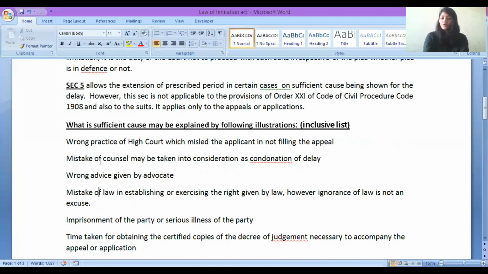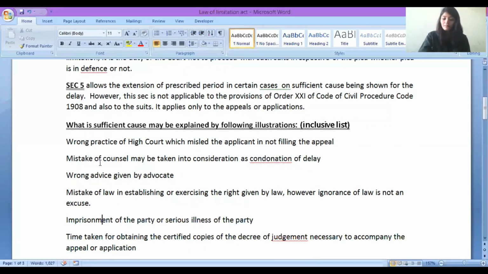Okay, mistake of law in establishing or exercising the right given by the law. Mistake of law and ignorance of law are different. Few say that you did not know the law at all, you ignored the law. That is not a sufficient cause. It is your responsibility to know the law. But if some mistake is done, that can be taken. So ignorance of law and mistake of law are different. In case of ignorance of law, nobody is going to listen to you. The court is not going to accept it. But in case of mistake of law, there may be an extension. I hope this is clear.